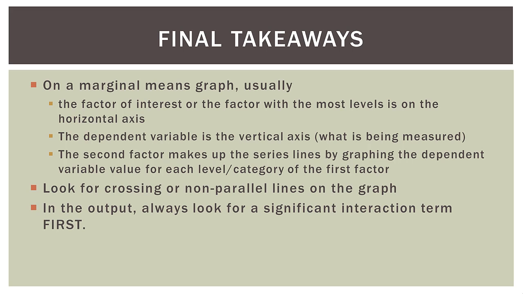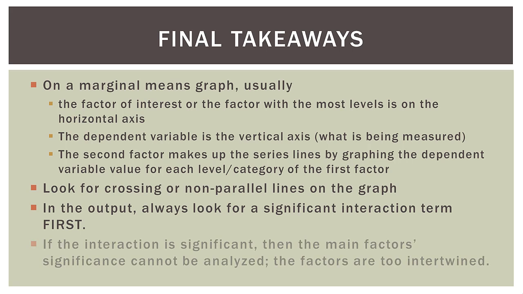In the output, always look for a significant interaction term first. That's always the first thing you do. If the interaction is significant, then the main factor's significance cannot be analyzed. The factors are too intertwined to look at separately. So always go for the interaction term first when you're looking at your F ratio and p-value or significance.